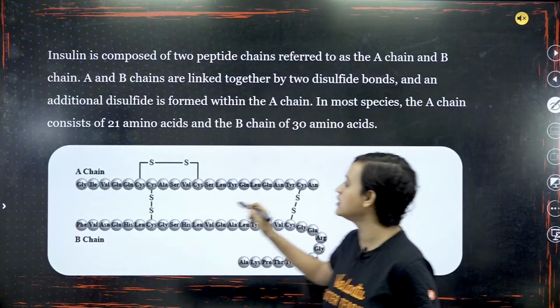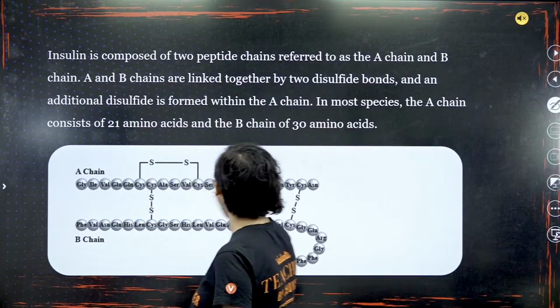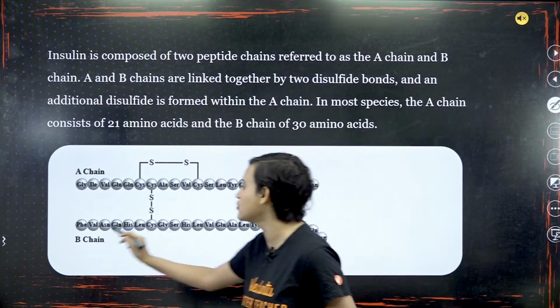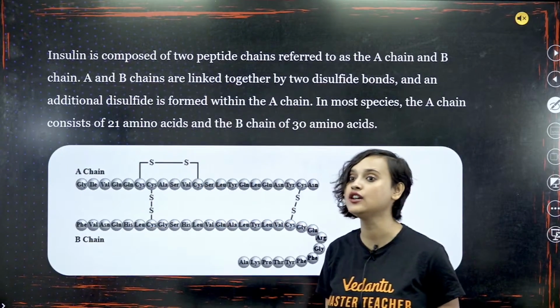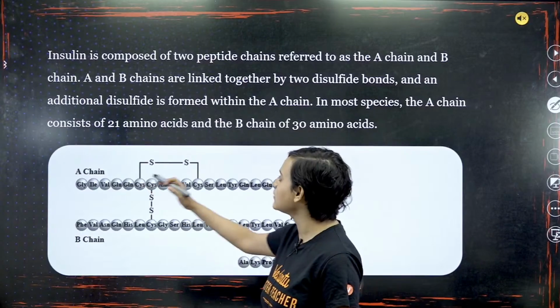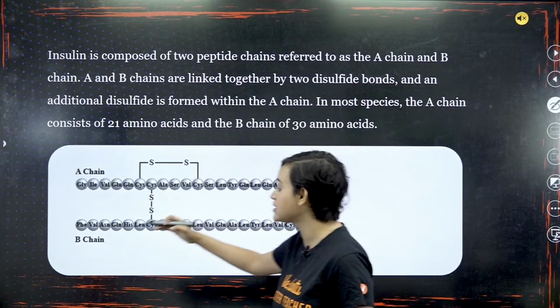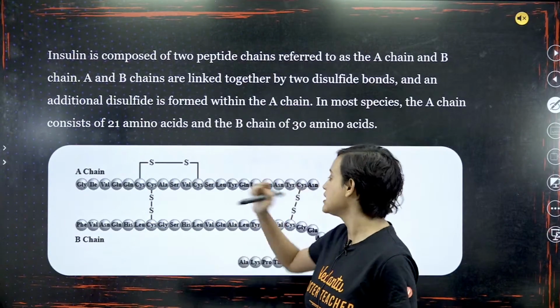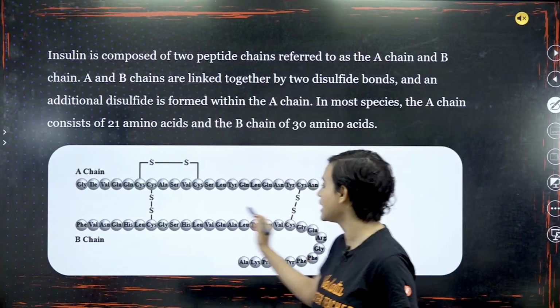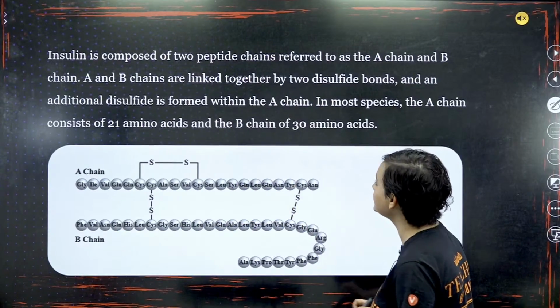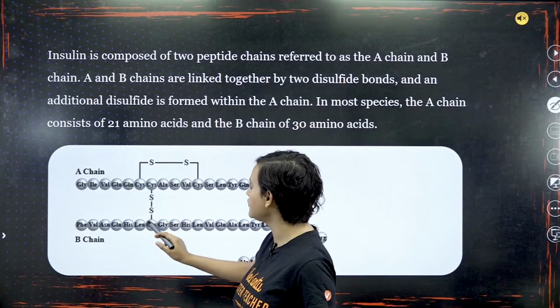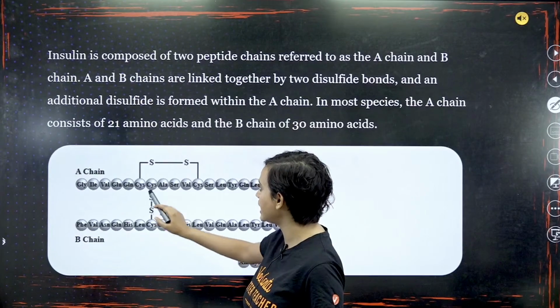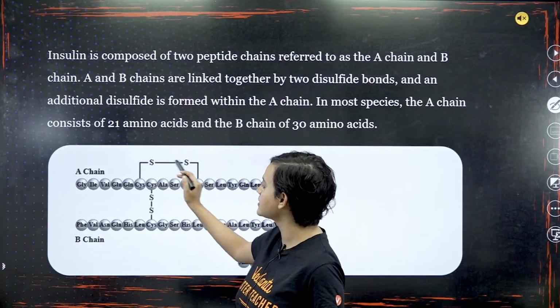So you can see it here also, guys. The A chain has 21 amino acids and the B chain has 30, sorry, I said it the other way around. They also have a disulfide bond here, and they have an additional disulfide here.